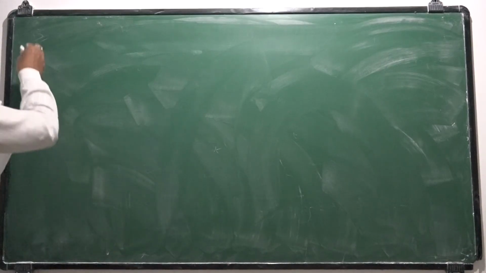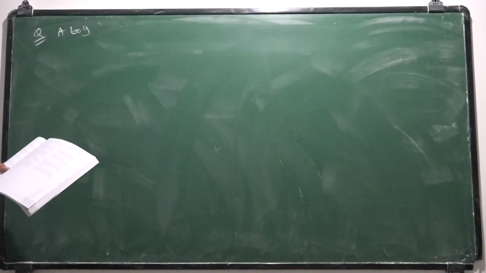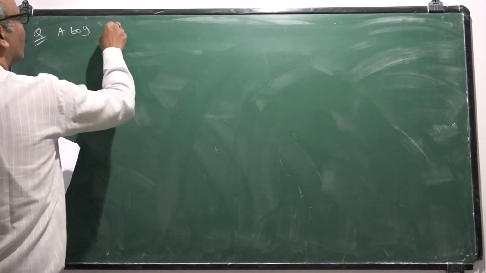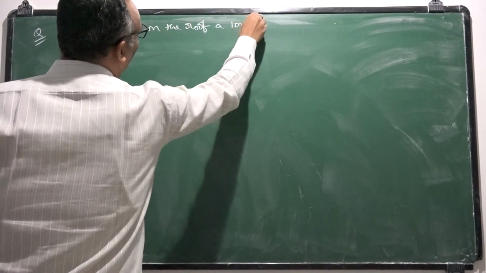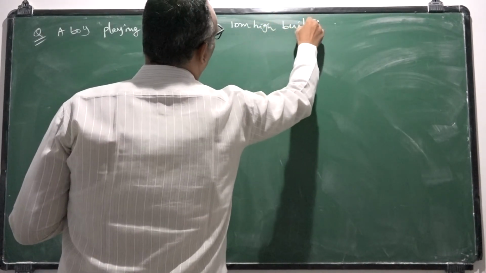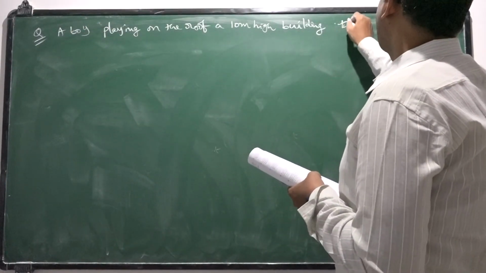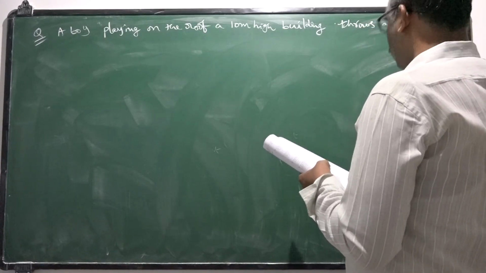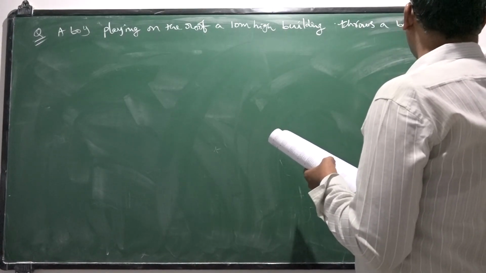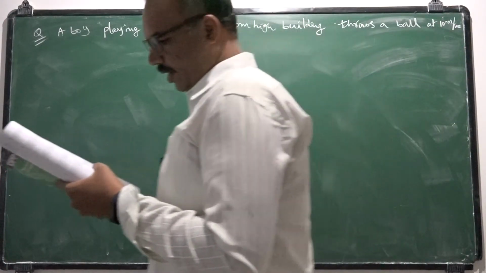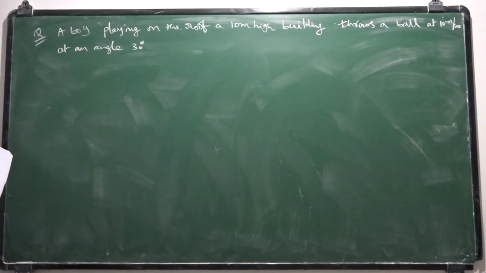One more question. A boy playing on the roof of a 10-meter high building throws a ball at 10 meters per second at an angle of 30 degrees with the horizontal.